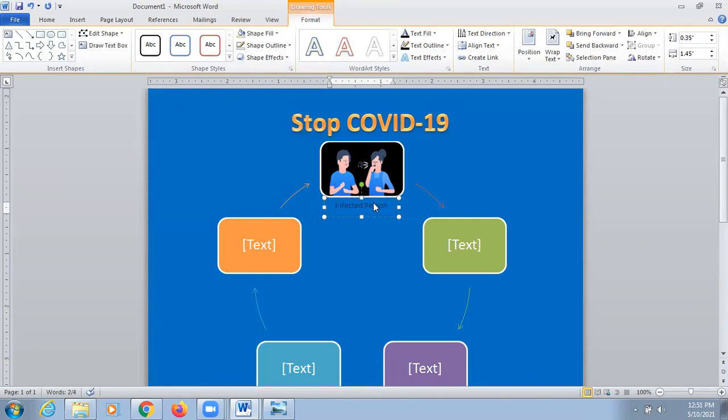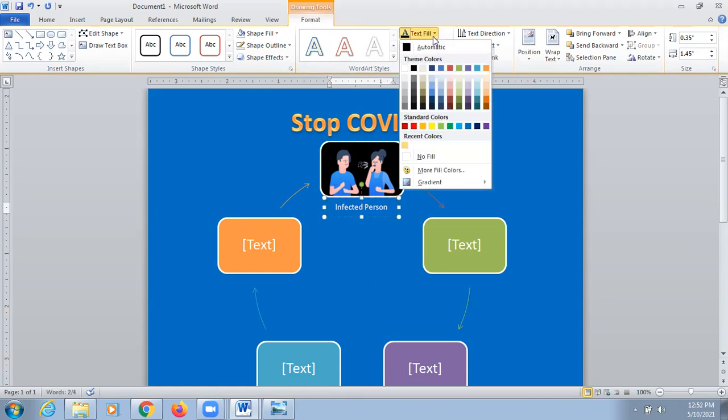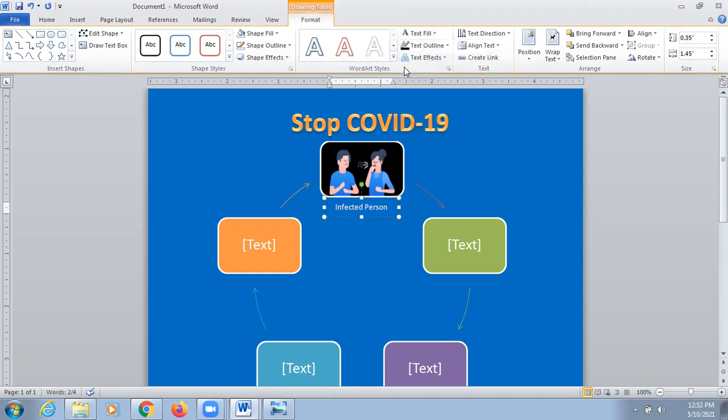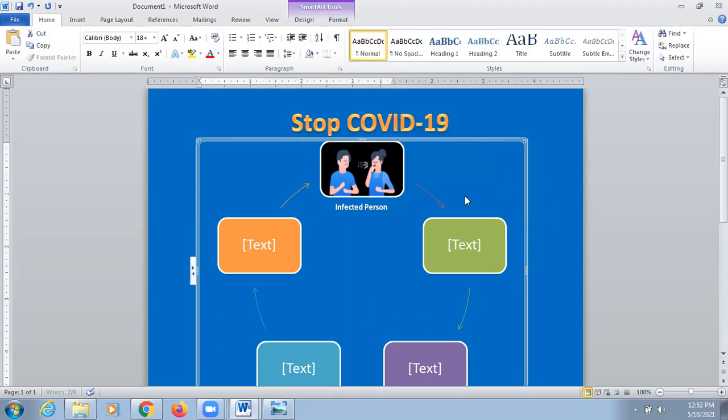Now I wanted to change the color because black color is not very clear on the background. So you can choose the color which you want. Like I have chosen white color now. You can choose a color from here also, white color. So in this way, instead of the text, you can insert the images here in the boxes, and then you can write your messages here. So like this, you can create a poster.